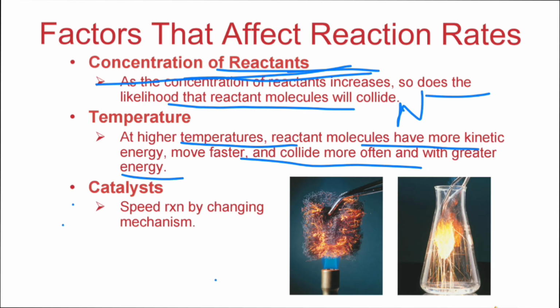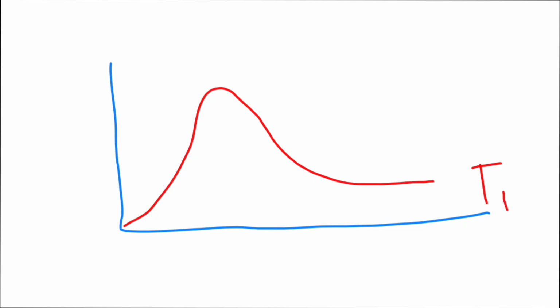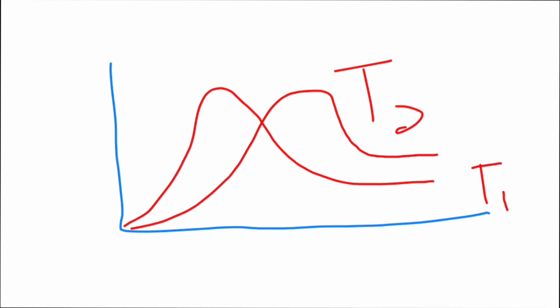I will draw you a graph here. This is temperature T1, and this is T2. You can see in the diagram that as temperature increases, the number of molecules in this fraction increases.